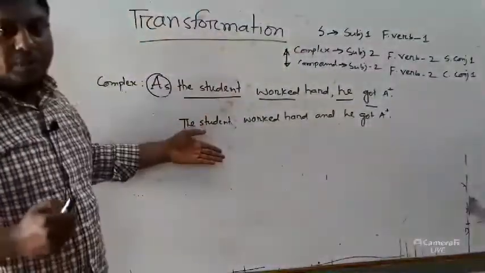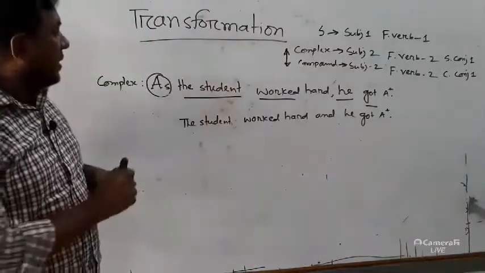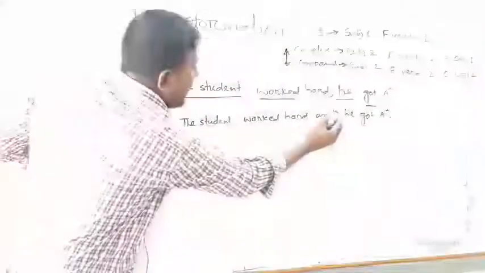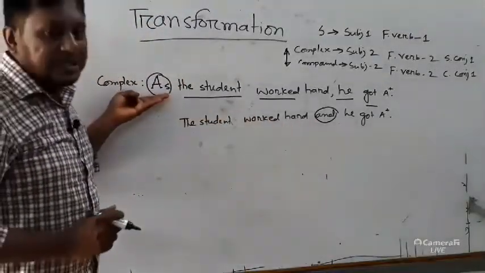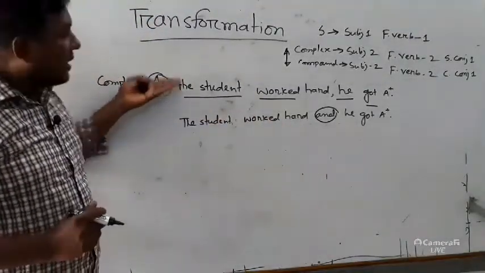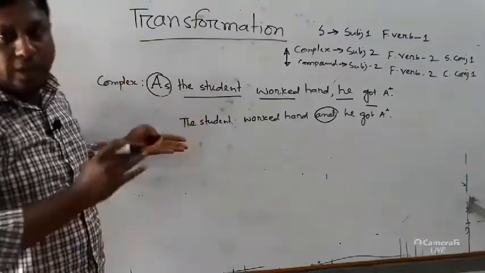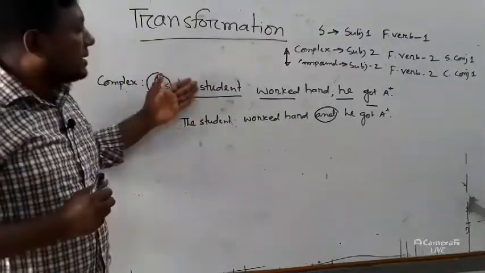So if you observe, you will find that we have changed nothing but the conjunction. I have used this coordinating conjunction and instead of this subordinating conjunction as. So it has become a compound sentence. This is the way to make any complex into compound.